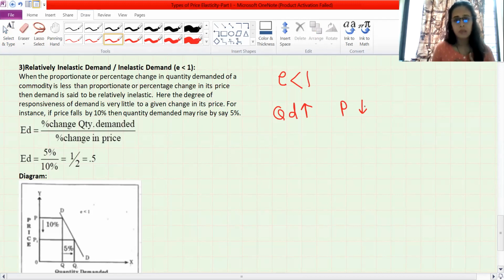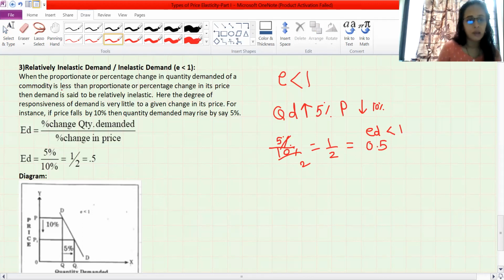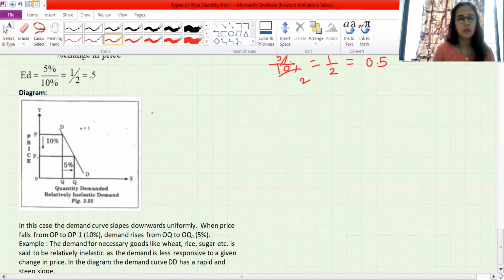For example, if price falls by 10%, but in the form of demand we have increased only 5%. So when percentage change in quantity demanded is 5% and percentage change in price is 10%, it's coming to half, meaning 0.50. So elasticity of demand is less than 1. You can see it's less than 1. Therefore we are saying that it is less than the proportionate percentage change in price. Then demand is said to be relatively inelastic. Let's see the diagram part. Again, I am considering one box as 1 centimeter.